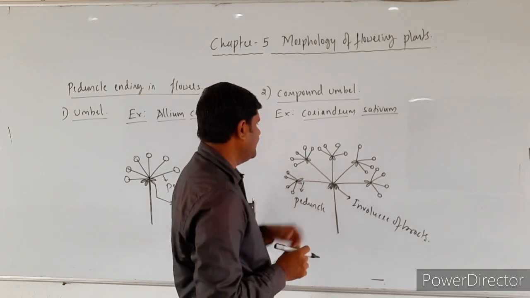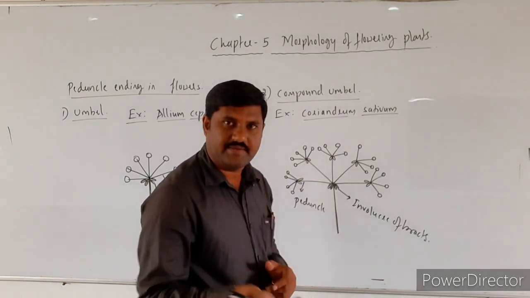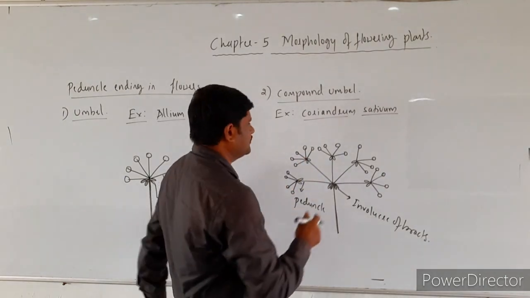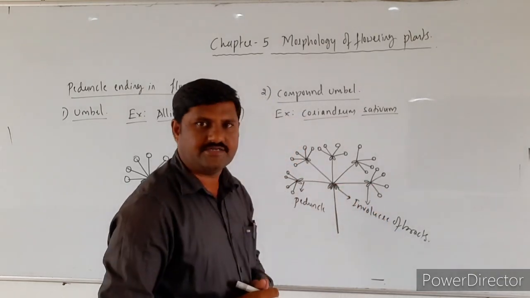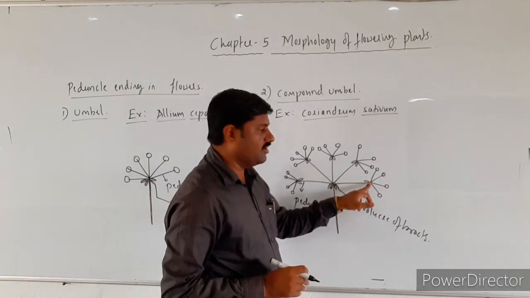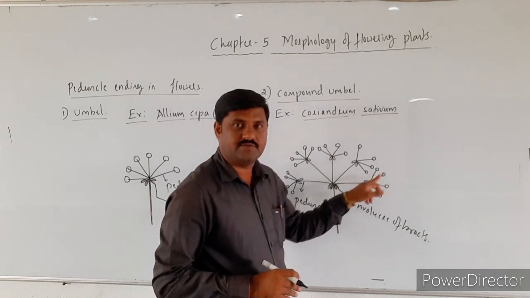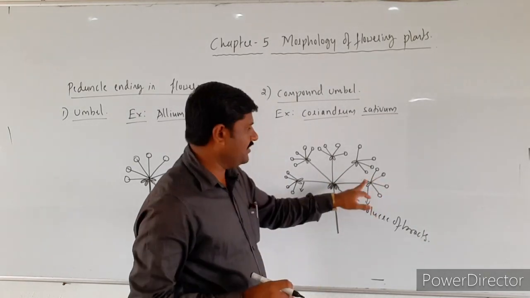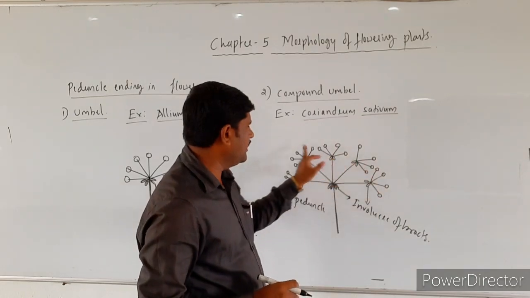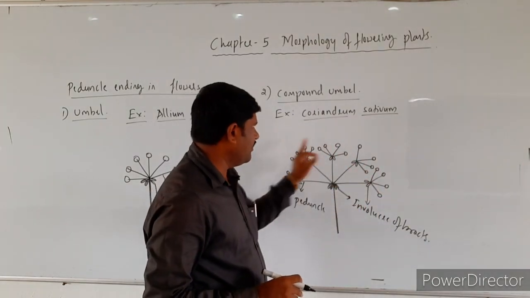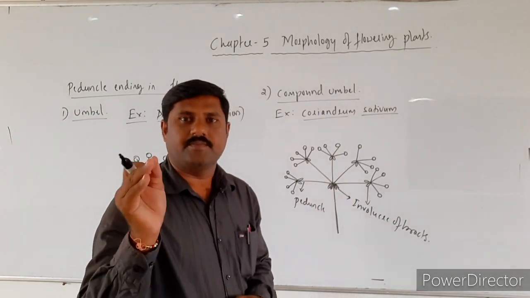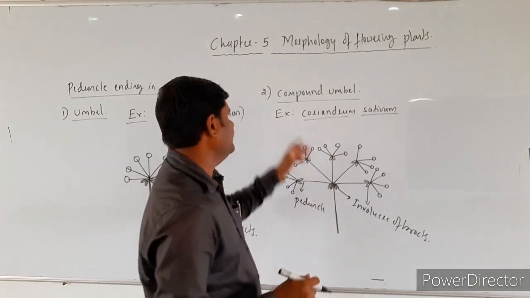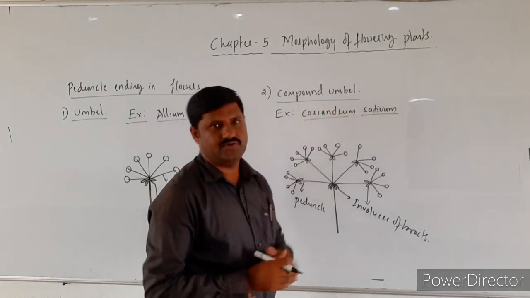They are branched at the tip, and once again make an involucre of bracts. Above that involucre of bracts it produces the pedicels, a cluster of flowers. This kind of umbel is called compound umbel, right? So this is about the compound umbel.